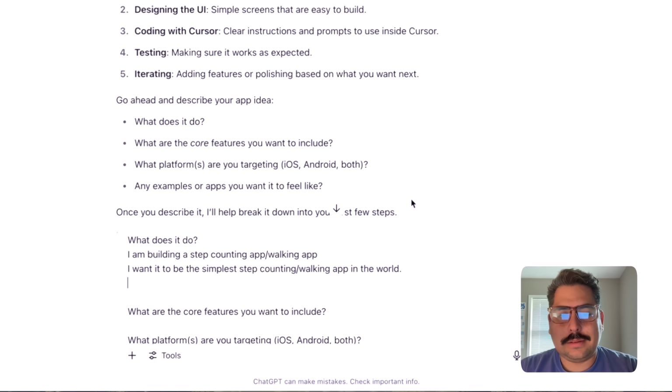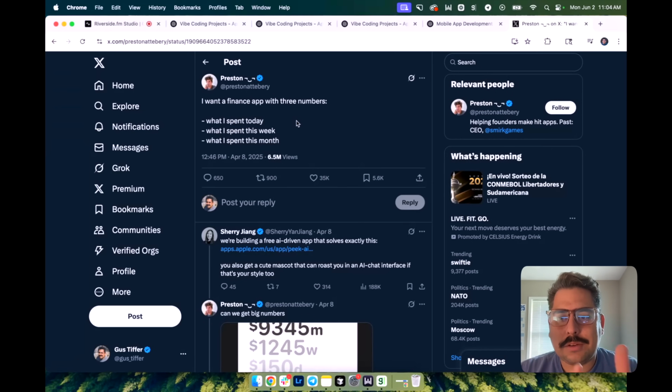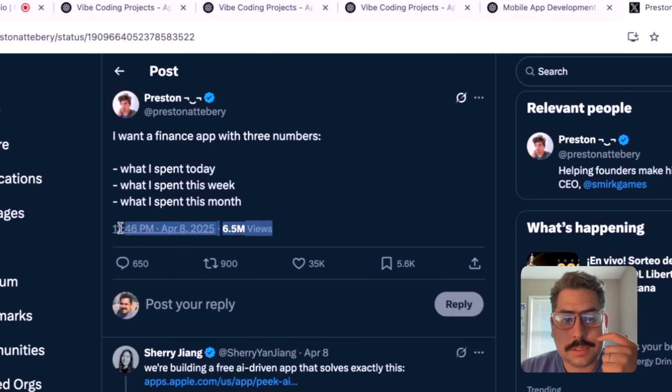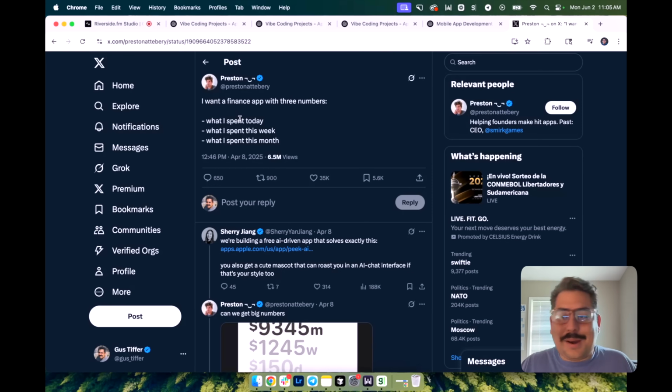I got an idea to talk about what it does, or the core features. And I know this seems unrelated, but this tweet got so many views that I think there's something here. This is a guy who tweeted, I want a finance app with 3 numbers: what I spent today, what I spent this week, and what I spent this month. And so my remix on this is I want a walking app with 3 numbers: how many steps I took today, how many steps I took this week, and how many steps I took this month. I don't know if that's a good idea.